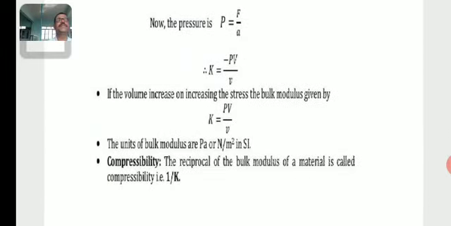Now the pressure P is equal to F by A, by the basic definition of pressure, force per unit area. Then K is equal to minus Pv by V. If the volume increases on increasing the stress, the bulk modulus is given by K is equal to Pv by V. The unit of bulk modulus is Pascal or Newton per meter square in SI system. Compressibility: the reciprocal of the bulk modulus of a material is called compressibility, that is 1 by K.